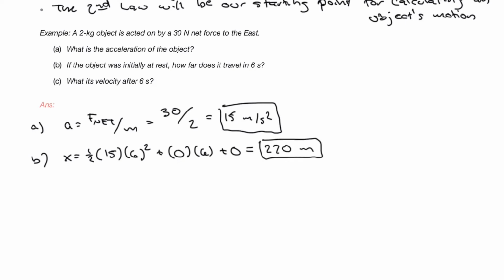Same thing if we want to know the velocity. This time we use our second kinematic equation, plug in values, and simplify to get 90 meters per second. And so I think you can see what we've really done is we've now written our problem in terms of forces, and now we have to go one more step to find our kinematic variables so that we can then predict and describe the motion.